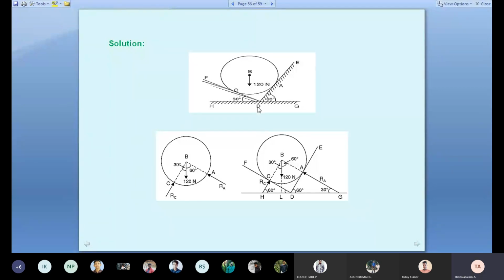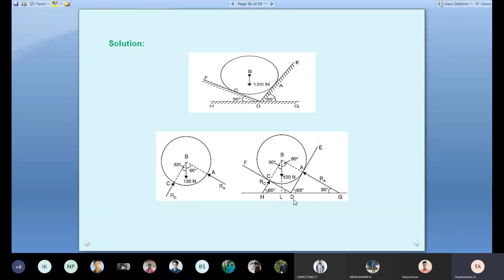See the surface DE. The reaction RA makes an angle of 90 degrees with DE. So 60 is already given. So 90 plus 60 is 150. What is the balance angle? 30 degrees. So at point G, the 30 degree angle comes. Students, DE is the contact surface. Therefore reaction RA is at 90 degrees. So 90 plus 60 is 150. What is the balance? 30 degrees.